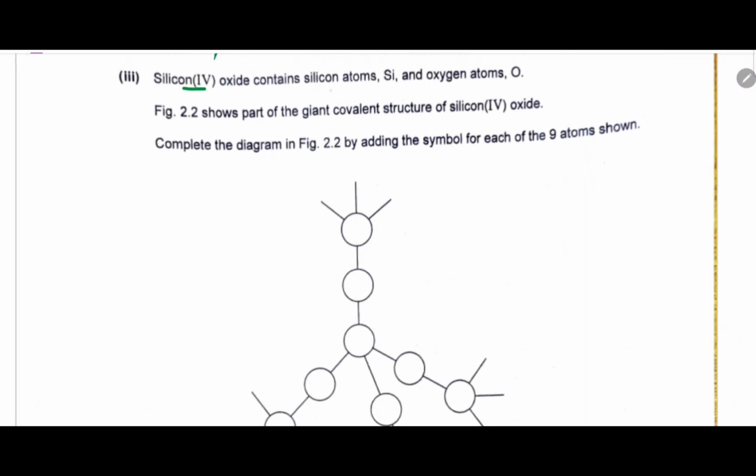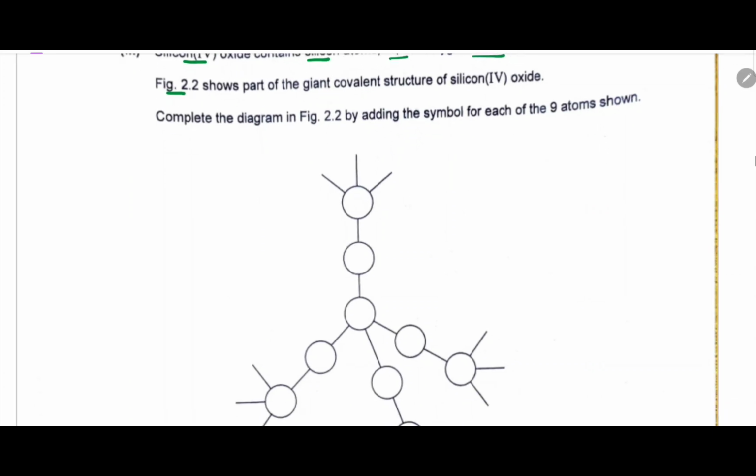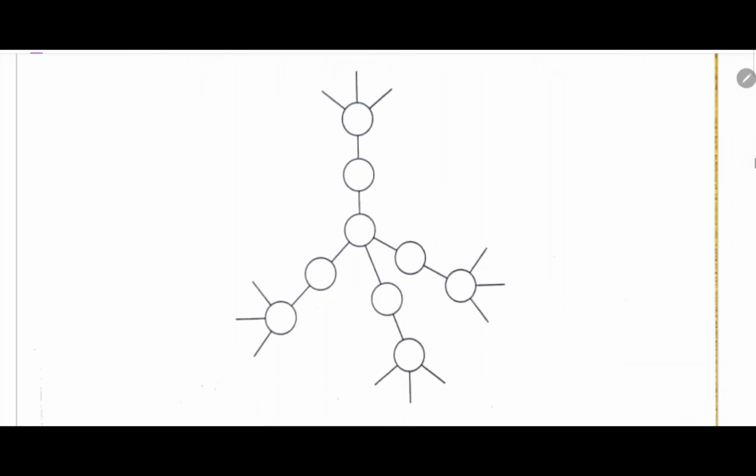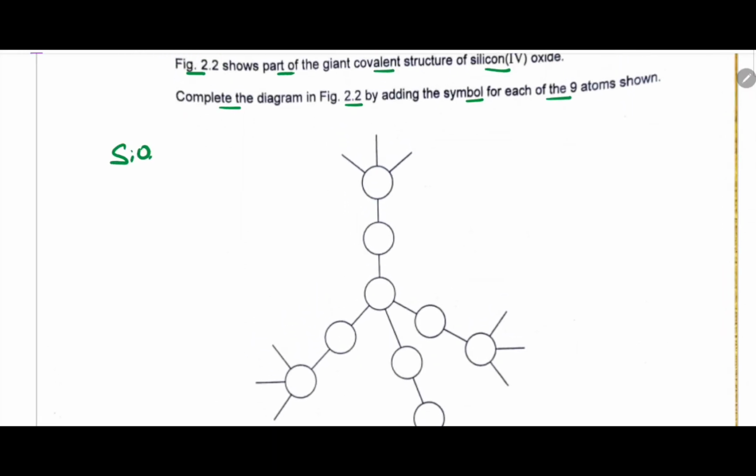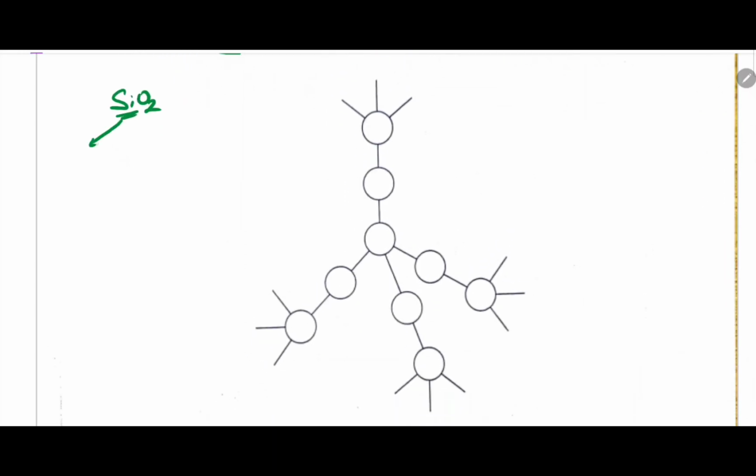Third part: silicon(IV) oxide contains silicon atoms and oxygen atoms, and figure 2.2 given below shows a part of the giant covalent structure of silicon oxide. Complete the diagram by adding symbols of each of the 9 atoms shown. Now in SiO2, we should know each silicon atom is connected to 4 oxygen atoms, and each oxygen atom is connected to 2 silicon atoms.